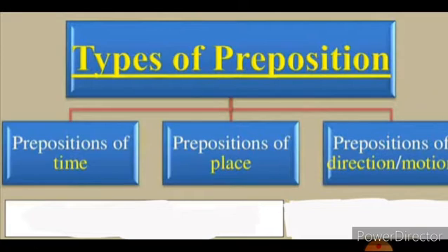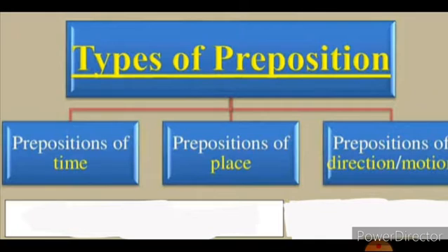The next is the preposition of place. It tells us where someone or something is. So it points to the place. We can say the prepositions such as in, on, under, over, near, at, in front of, between, behind, beside, below, above, likewise.